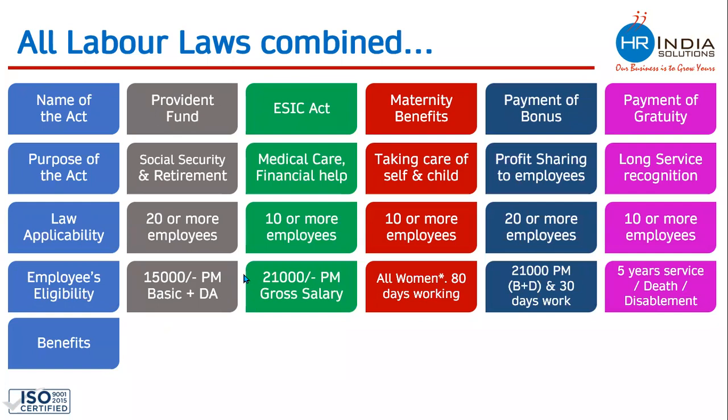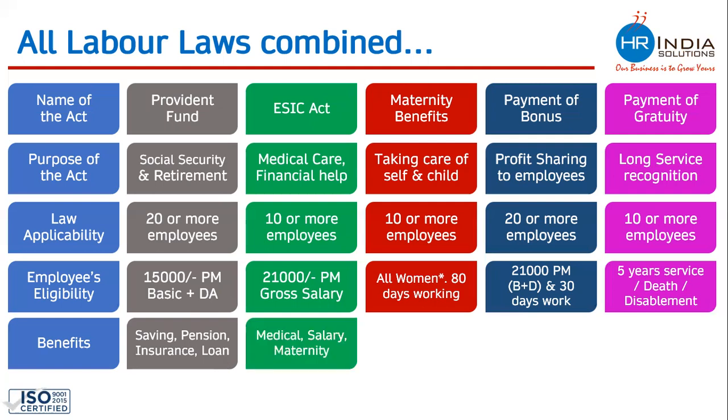What are the benefits which these acts are talking about? Provident Fund speaks about savings benefit and pension benefit, which is paid after retirement. One can take life insurance, and one can take a loan from the PF department. Under the ESIC Act, it is medical benefit; treatment and hospitals are free, and salary is paid when the employee is not getting salary. All those women employees who come under the ESIC Act, their maternity benefit is also given by ESIC. Under the Maternity Benefit Act, women employees get leave with salary for more than 6 months.